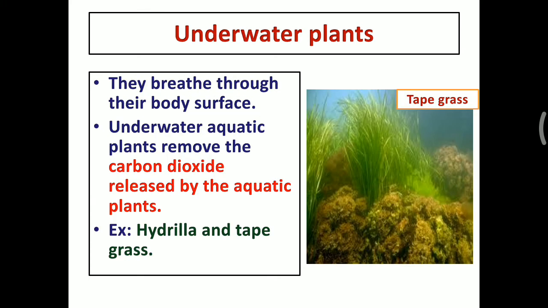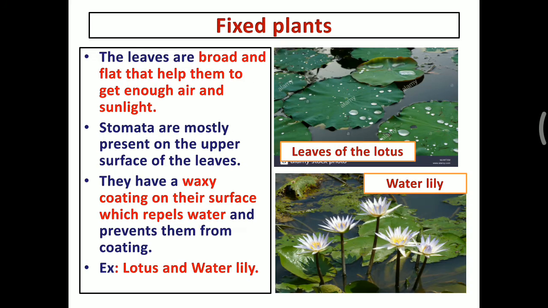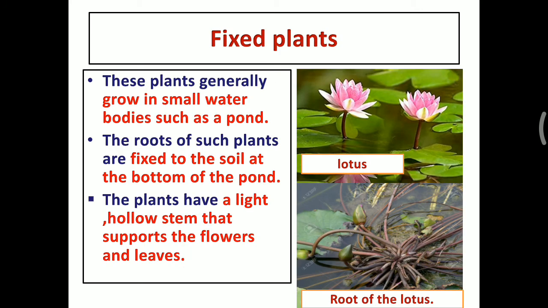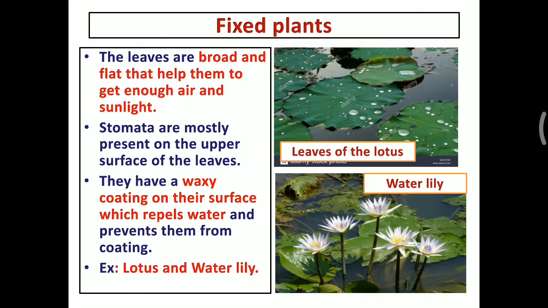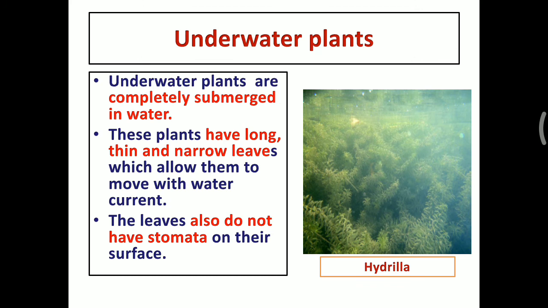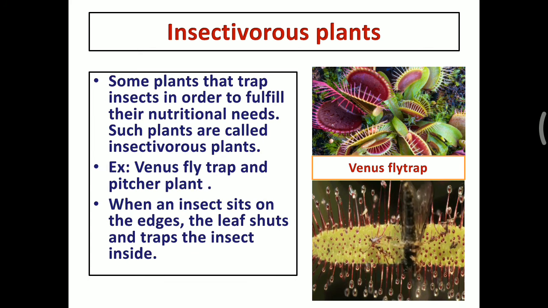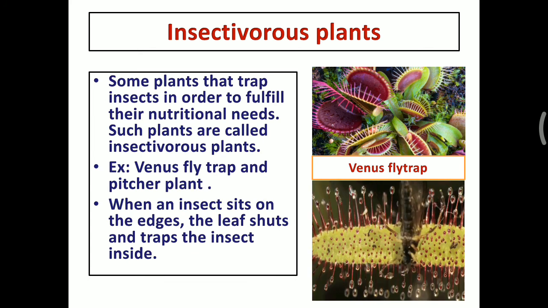So there are three types of aquatic plants. One is floating plant, another one is a fixed plant, and the third one is an underwater plant. The fourth one is insectivorous plant.